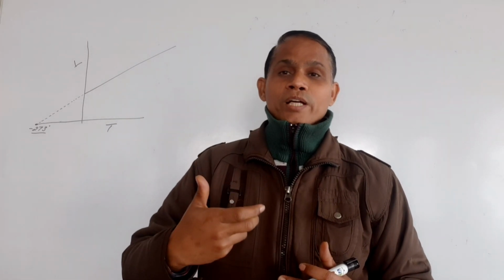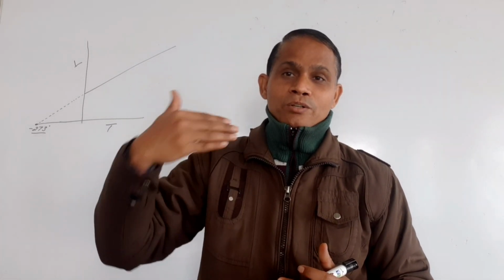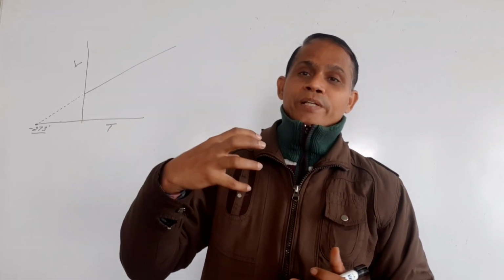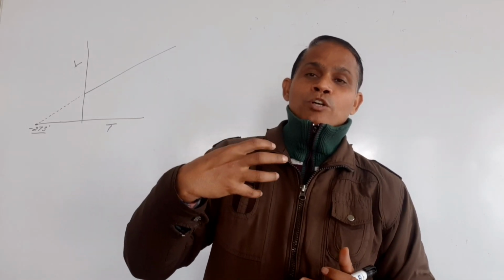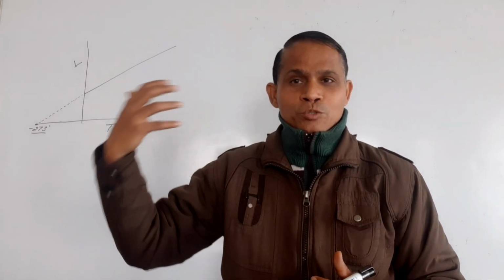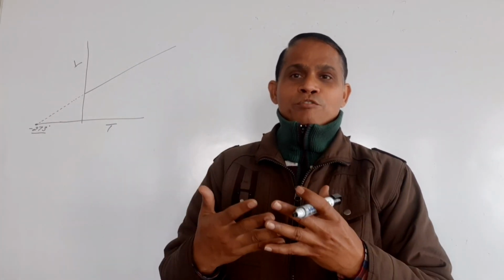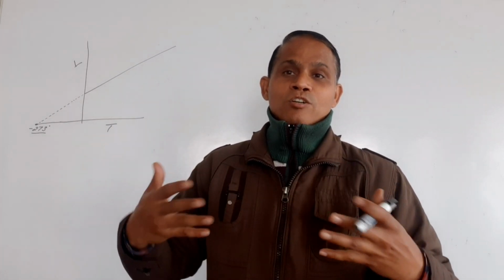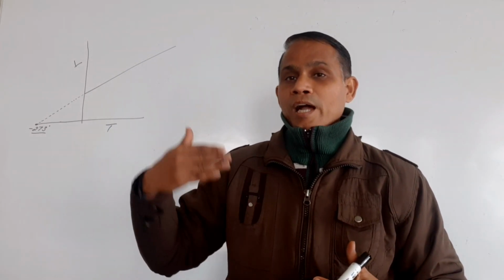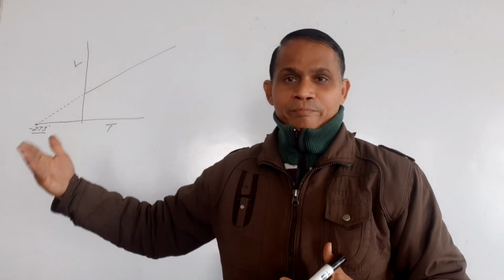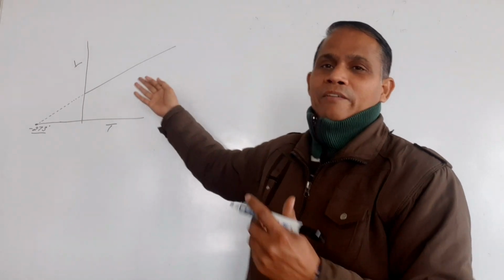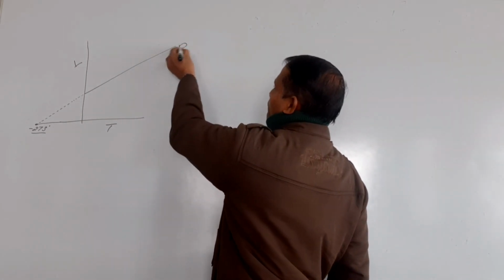This temperature is also known as absolute zero temperature. That temperature at which the volume of the gas reduces to 0, or you can say the motion of the molecules of the gas ceases or stops, is known as absolute zero temperature. So this type of graph you will have. Here I have taken the pressure P.